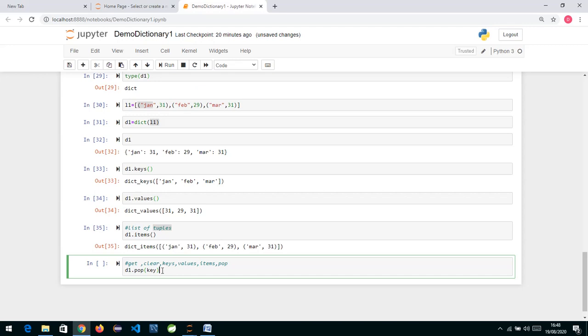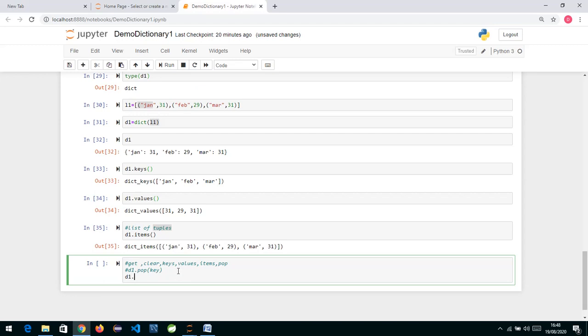So if I say d1.pop and specify, suppose, Feb, what I am telling it is that I want to remove the key February. The pop method will remove the whole key value pair entry, but in return it is always going to return the value.